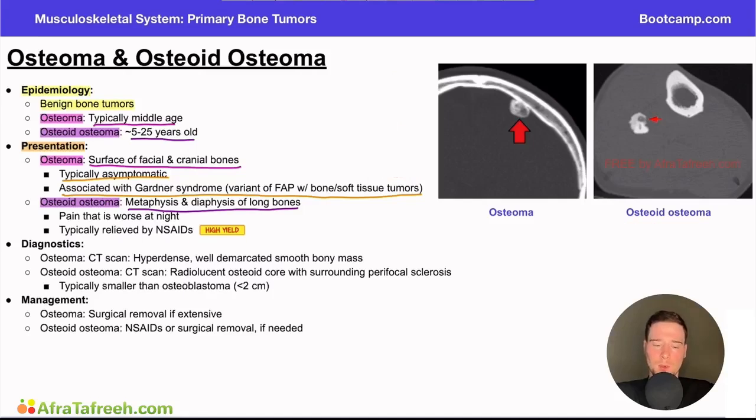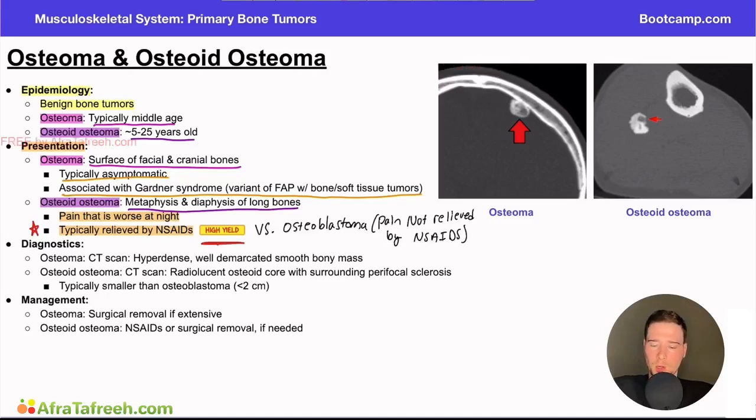Now, another couple key points about the osteoid osteoma is that the pain is typically worse at night. And a high yield thing that I really want you to know, because it helps us contrast with another pathology, is that the symptoms are typically relieved by NSAIDs. Why is this so important? Why did I include a high yield? Because there's another similar bone tumor we're going to talk about in another video called an osteoblastoma.